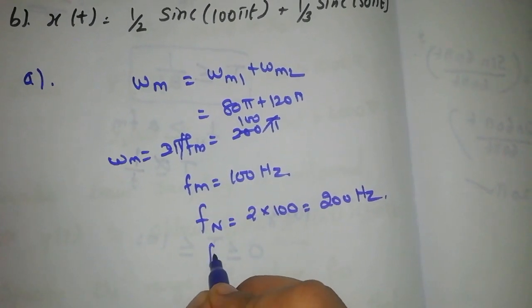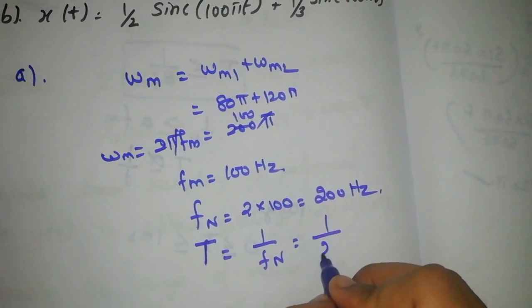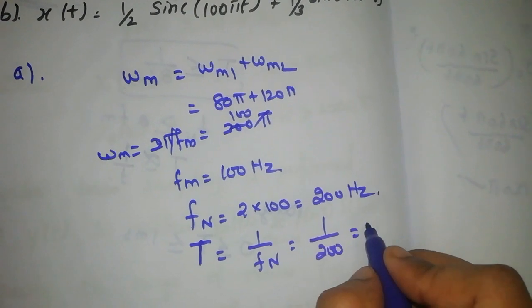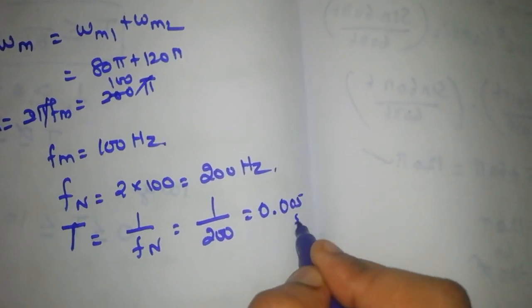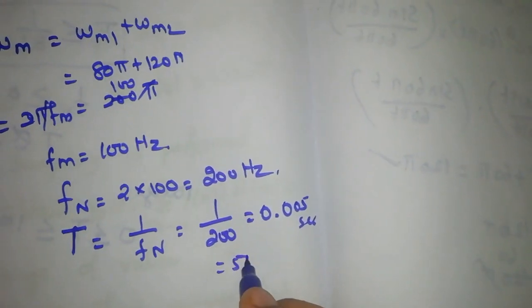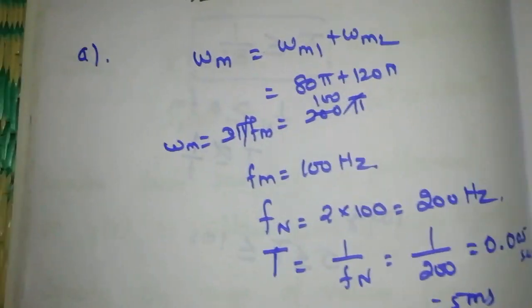And the Nyquist time interval is 1 by Fn, here 1 by 200. So we get 0.005 seconds, otherwise 5 milliseconds. So this is the Nyquist interval.